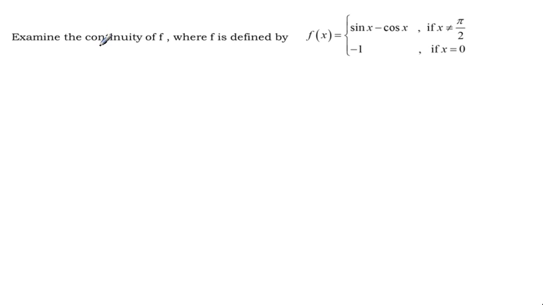Examine the continuity of the function f defined as f of x equal to sin x minus cos x, and x is not equal to pi by 2, and if x is greater than 0, x is less than pi by 2 and x is more than pi by 2. So what is happening? Okay, listen. First, sin x minus cos x, limit x approaches pi by 2.